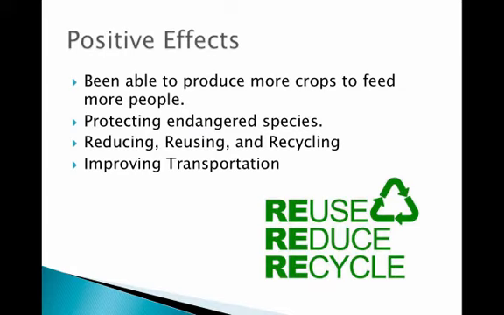Next, we'll talk about a few examples of how we do good things to our environment. We've been able to grow more crops and food to feed the many mouths in our world today. Next, we are good at protecting endangered animals. Endangered meaning at risk of extinction. Extinction means they are gone forever.